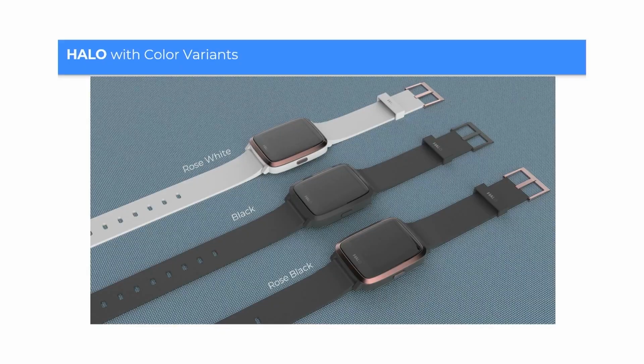These are the different color versions in which halo is proposed. One is a rose white, second is black, and third is rose black. Slight subtle differences, but looks very clean and attractive.